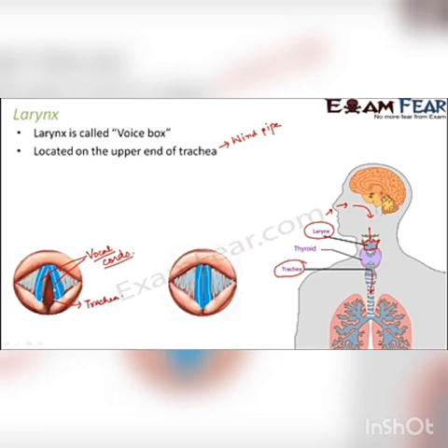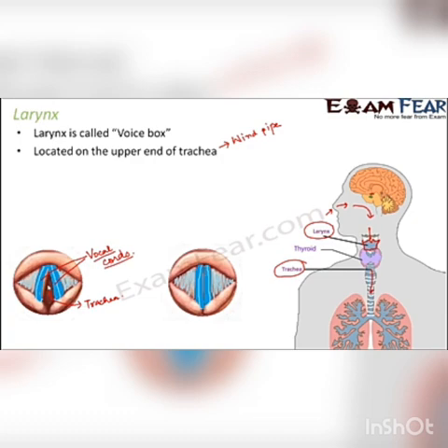Now when the vocal cords come close together, like in this case, there is no opening. So in this case, the air cannot pass through freely into the lungs, or it cannot come out of the lungs, because the door is closed here. But in this case, it is open. So when are the vocal cords open? They are open during normal breathing, because when we are breathing normally, what do we want? We want the air to reach the lungs. So this is the scenario in case of breathing.